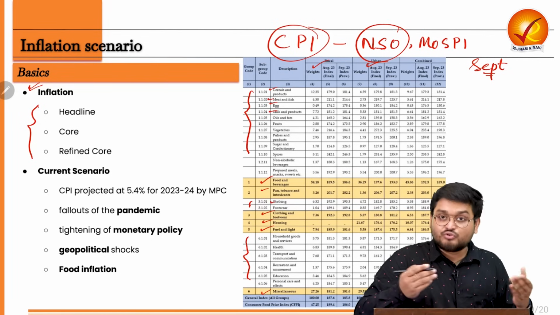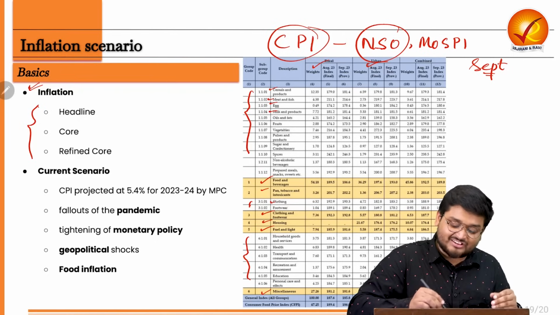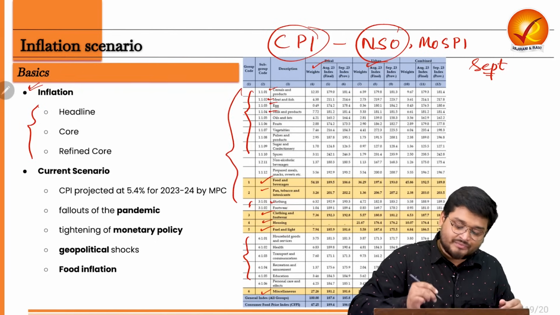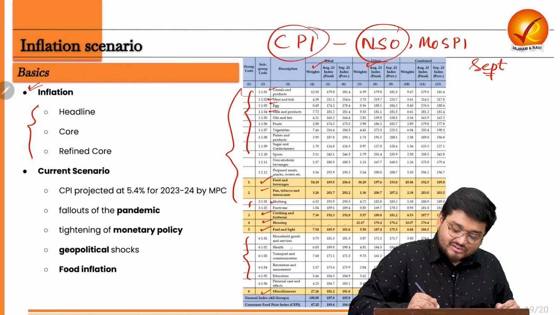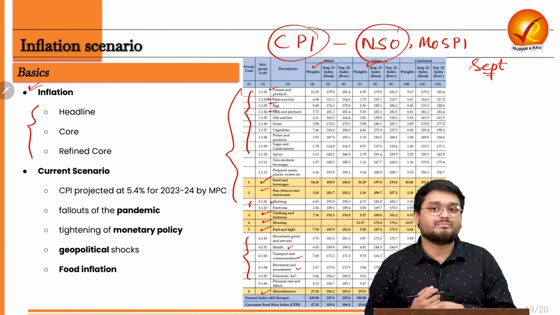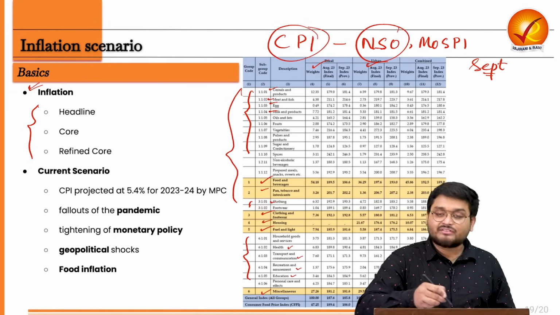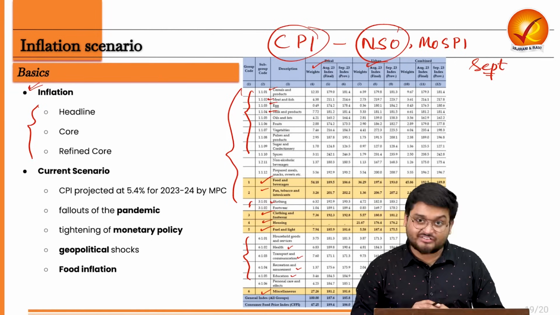They use clothing, footwear. They also use various services. Apart from goods, they also use services such as health, transportation, recreation, education. So these are the things commonly used by the people, and these are the various things that are calculated in the CPI.